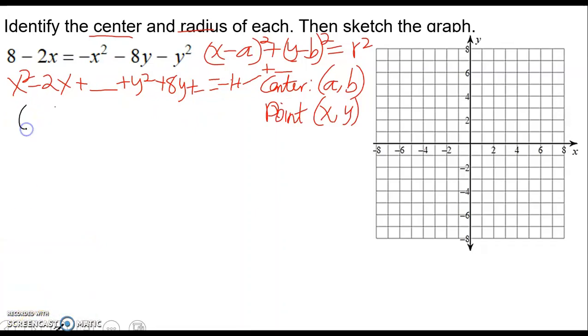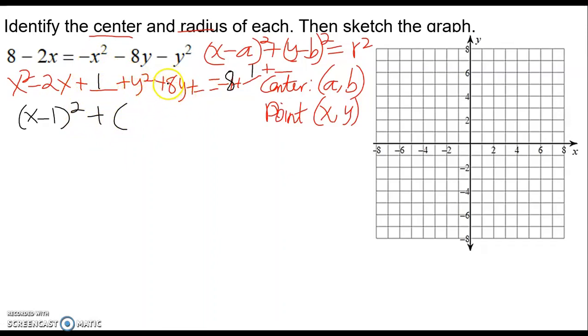We are going to take the linear term, half it, and then square it. So 1/2 of negative 2 is negative 1. So it's going to be (x minus 1) squared. And then we square it, we get 1. And since we added 1 on the left side, we have to add 1 on the right side. This is negative 8.